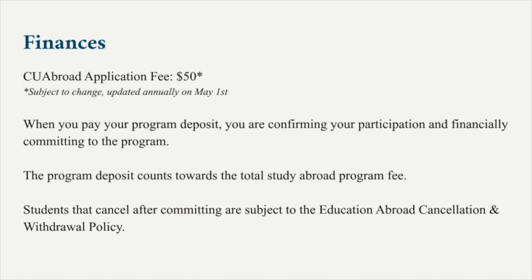There's a CU Abroad application fee of $50. This application fee need only be paid once per semester, so if you're applying to multiple programs, send your advisor an email, that way you don't have to overpay. After you're accepted, you'll be asked to pay a program deposit. When you pay that program deposit, you're confirming your participation and financially committing to the program. It will count towards the total study abroad program fee.